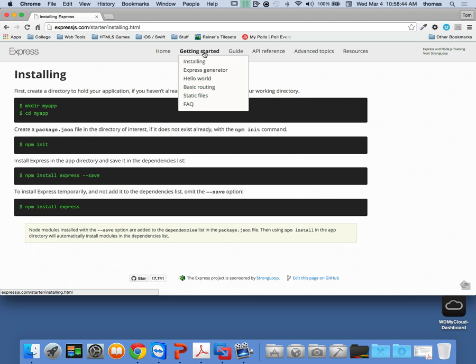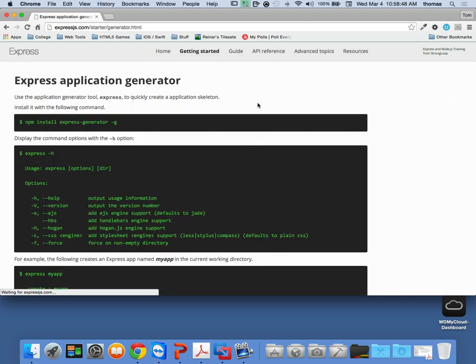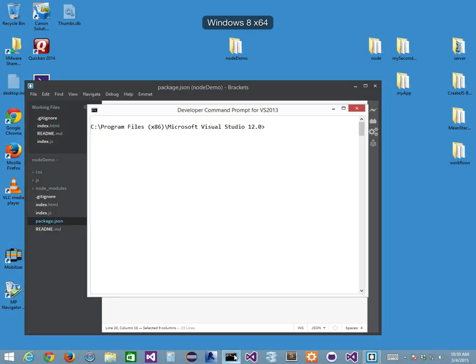There's also something called an Express generator. However, if I install Express with the -g option, now I can actually execute an Express command. For me to know whether I have Express installed, here I'm on the Windows side now, I'm going to load up my file and just do a cd into my Node demo folder that I have over here.